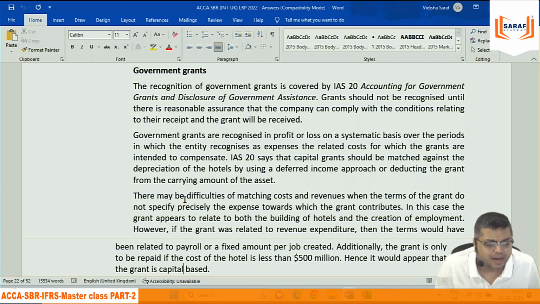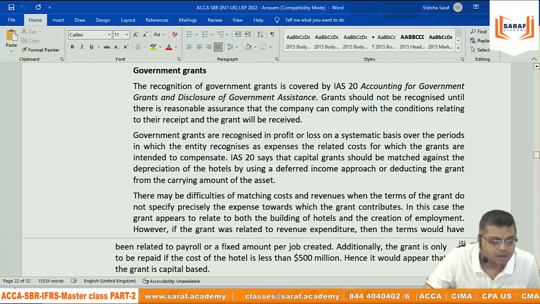Grants should not be recognized until there is reasonable assurance that the company can comply with conditions and that the grant will be received. Government grants are recognized in P&L on a systematic basis over the period in which the entity recognizes expense relating to the grant. IAS 20 says that capital grants should be matched against the depreciation. There may be difficulties of matching cost and revenue when the terms of the grant do not specify precisely the expense. In this case, the grant appears to relate to both.